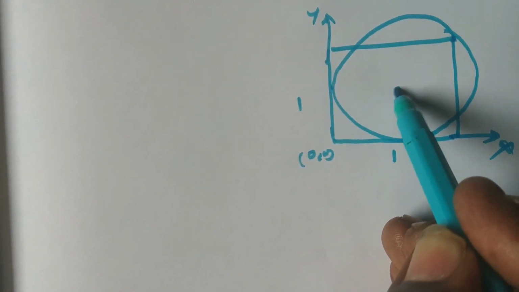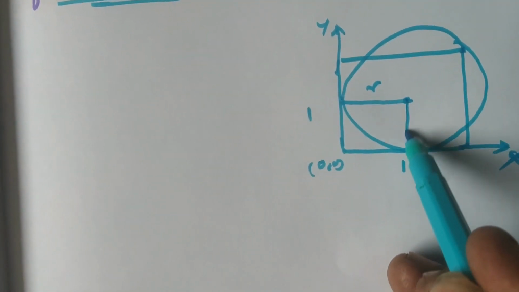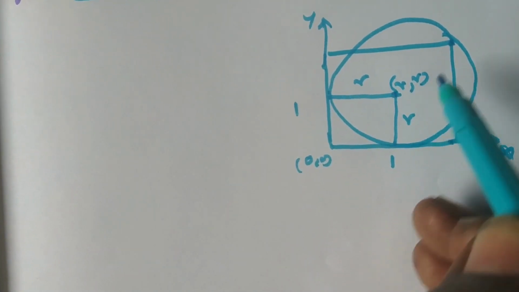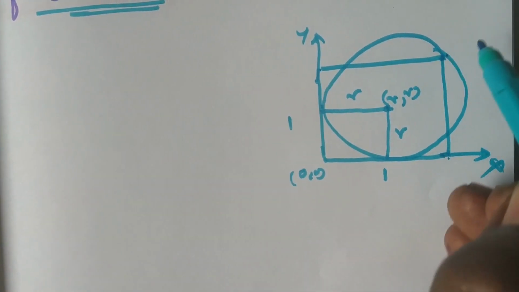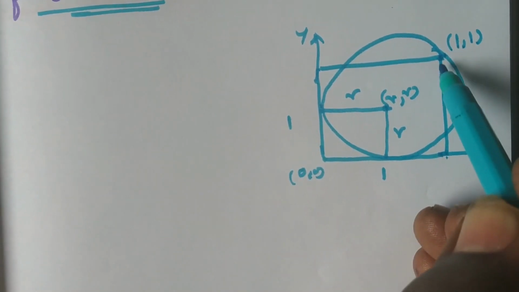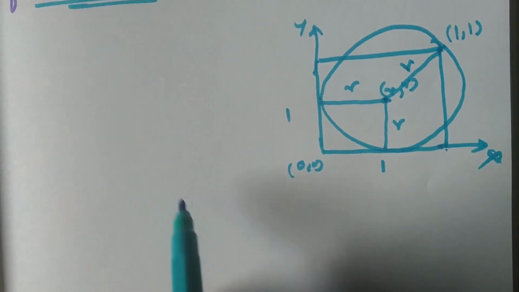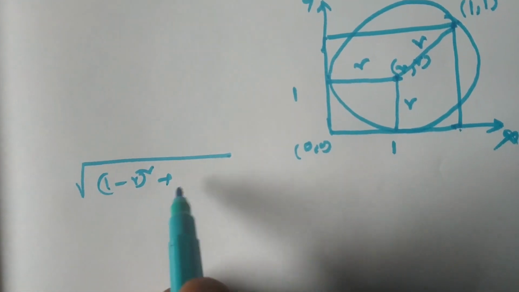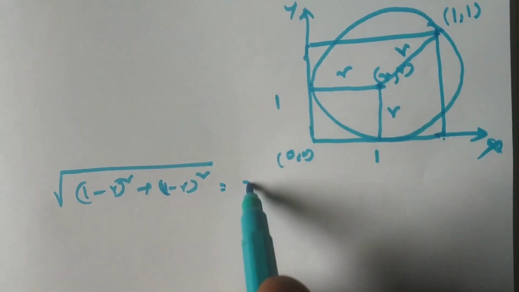Suppose the radius of the circle is r, then the distance from here to here is r, and it is also r units. Therefore r comma r is the center. Similarly, the side is 1 unit. What are the coordinates of this point? 1 comma 1. Again, from here to here is also distance r units. Implies root of (1 minus r) whole square plus (1 minus r) whole square is equal to r units.